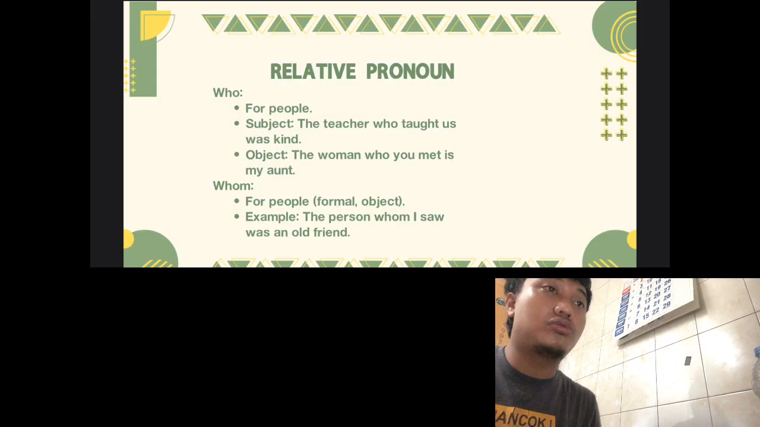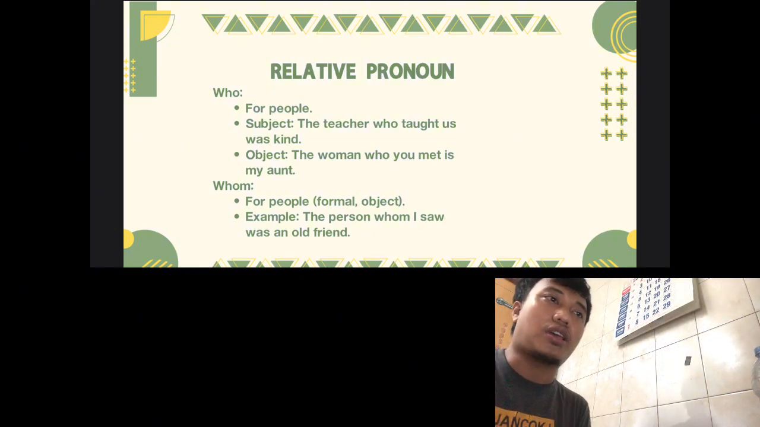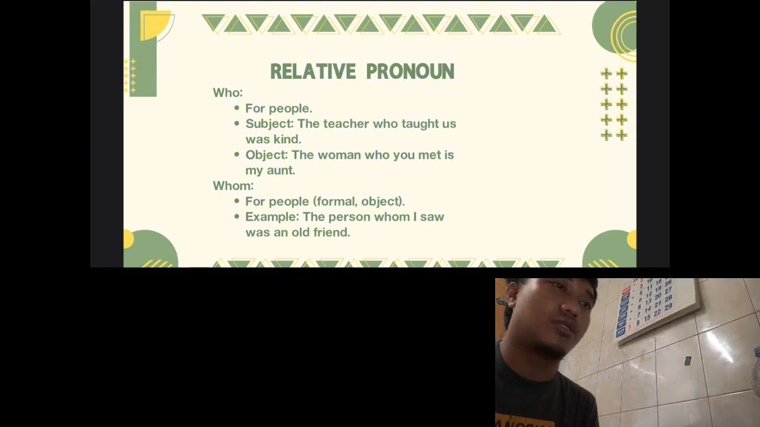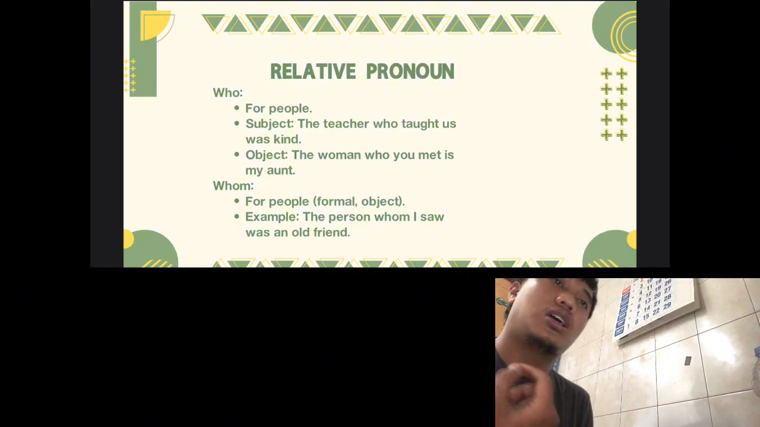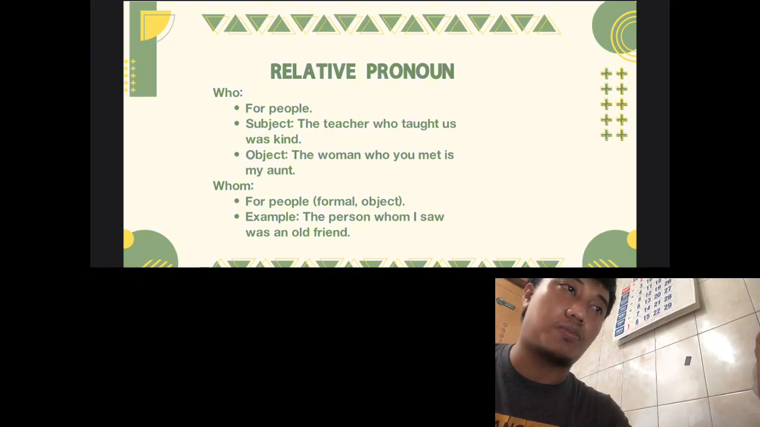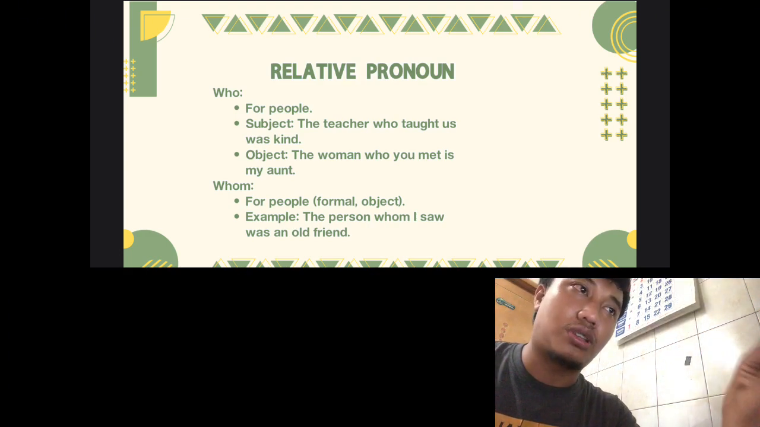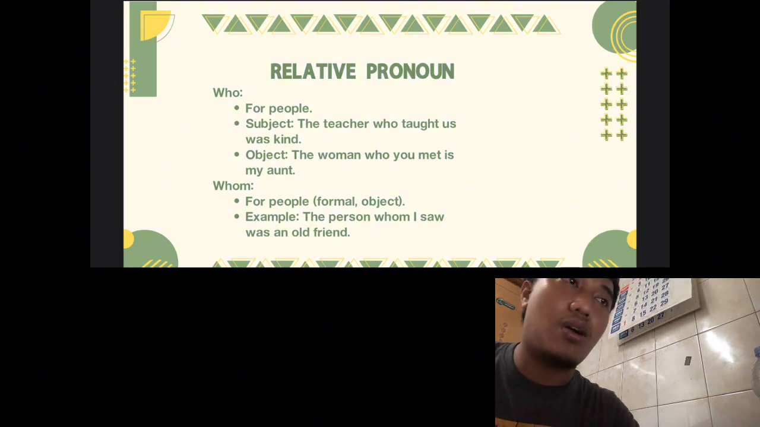Okay, I want to explain the relative pronouns and what we can use them for. First, who is specifically for people. As subject: "The teacher who taught us." As object: "The woman who you met is my aunt." What's the difference between subject and object? "The teacher who taught us was kind." "The woman who you met is my aunt."